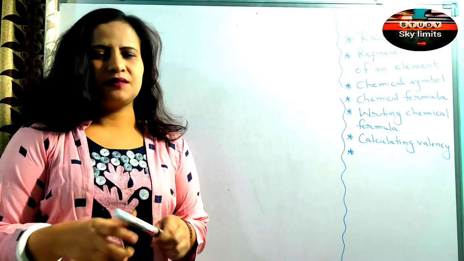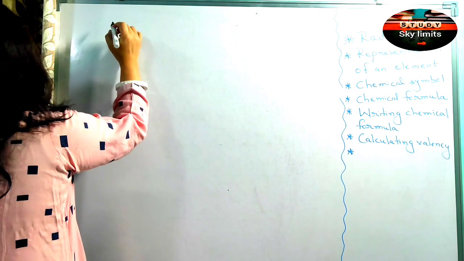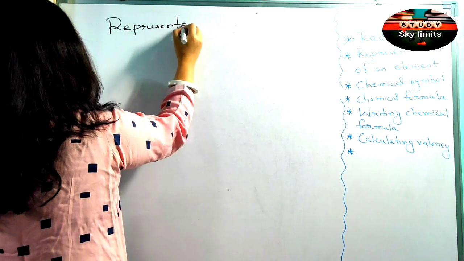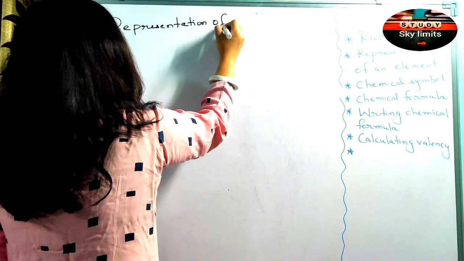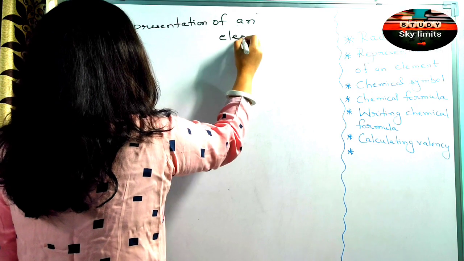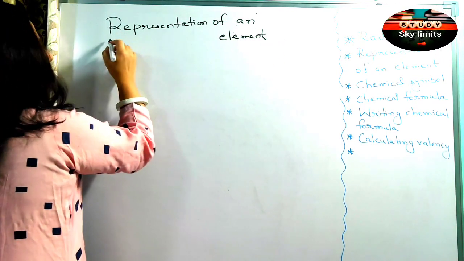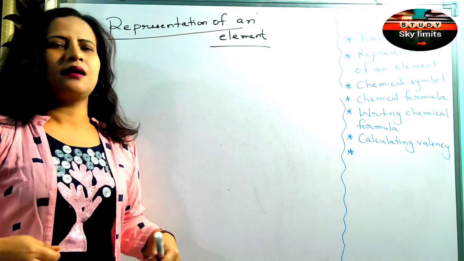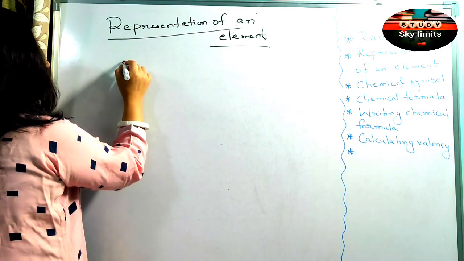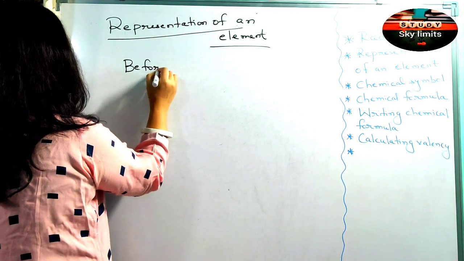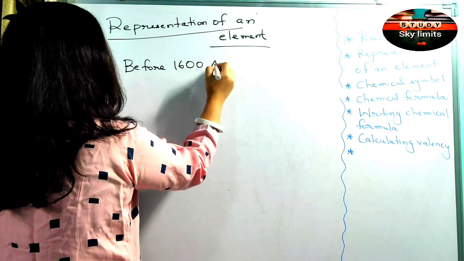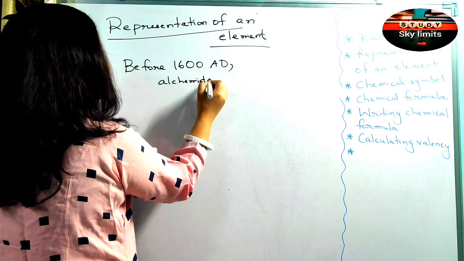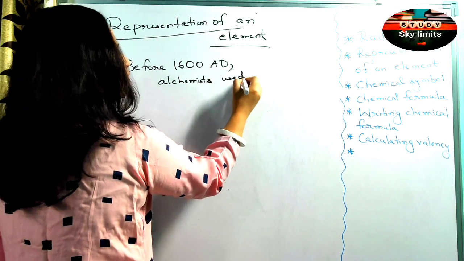Okay. So now let us come to the representation of an element. If we go back to the history, before 1600 AD, the alchemists used pictographic symbols.